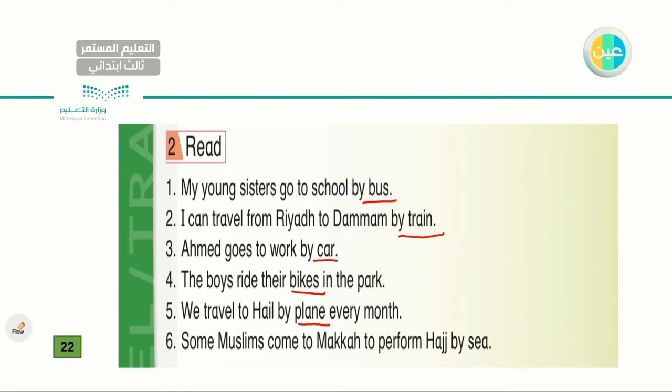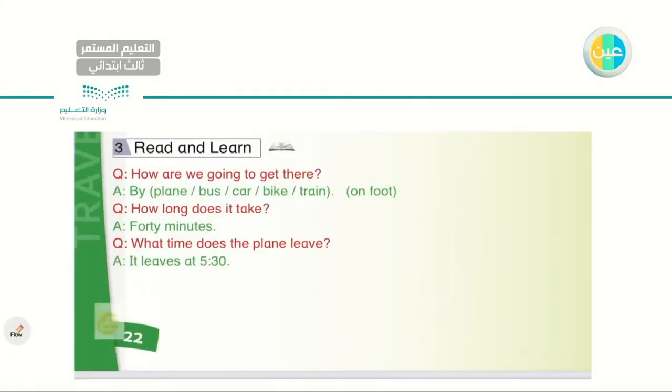So let's go with the words one more time. Bus, train, car, bikes, plane, and ship. Very good, very good. Let's go to the next one. So this is the last part at page 22. This is number 3. So learn, read and learn.